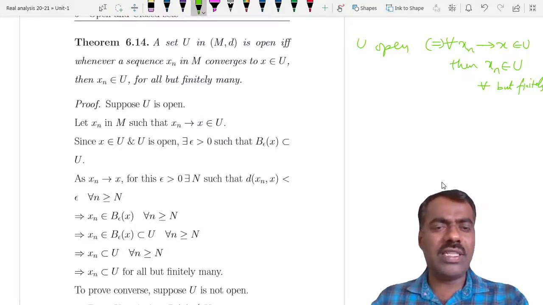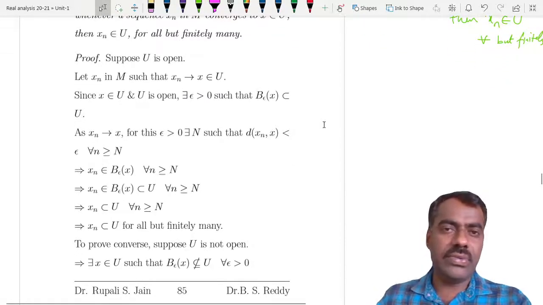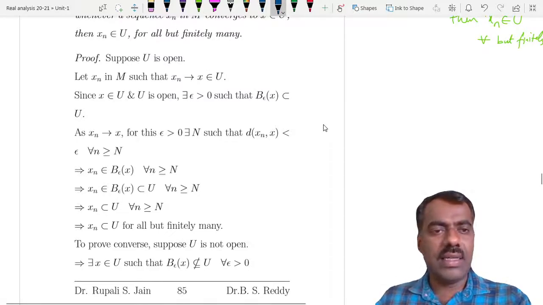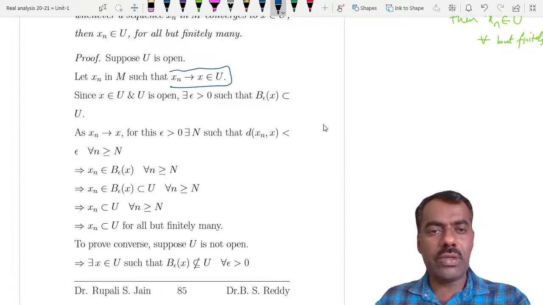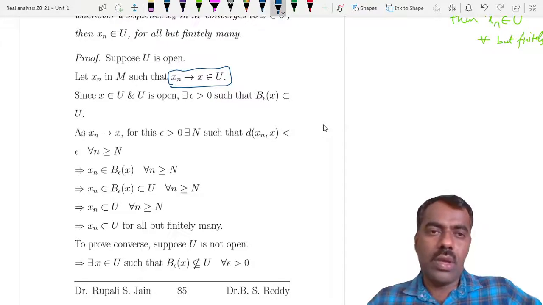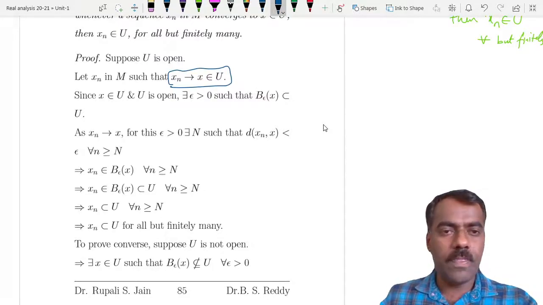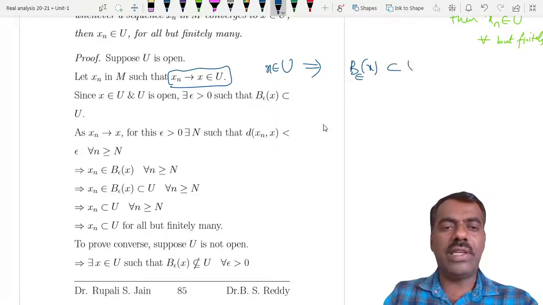Okay, the proof is not at all difficult. It is straightforward. If you start reading this proof, you can understand. Suppose U is open, and take a sequence xn converging to some x in U. We want to show that xn belongs to U except finitely many, the remaining should all be in U, right? Now as U is open and x is in U, by definition of an open set, there exists a ball around x which is completely contained in U.